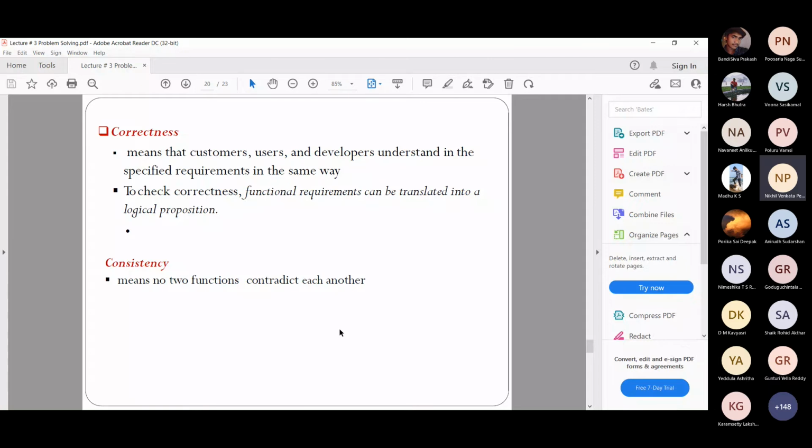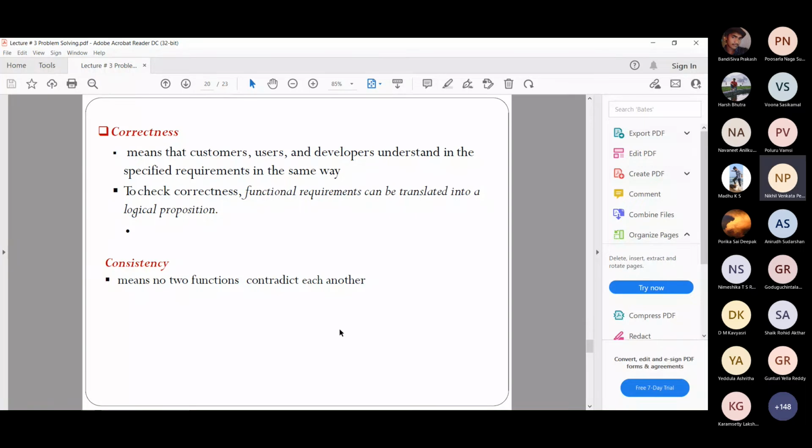So it will be more clear for all the users when you put it that way than when I just say the transaction should be proper. Yours is more clear because you have brought it in a proper way. So now all the stakeholders, that is customers, users and developers, everyone has understood this requirement. Whereas when I mentioned it, it is not very clear, because I have not brought it like a proper logical proposition.